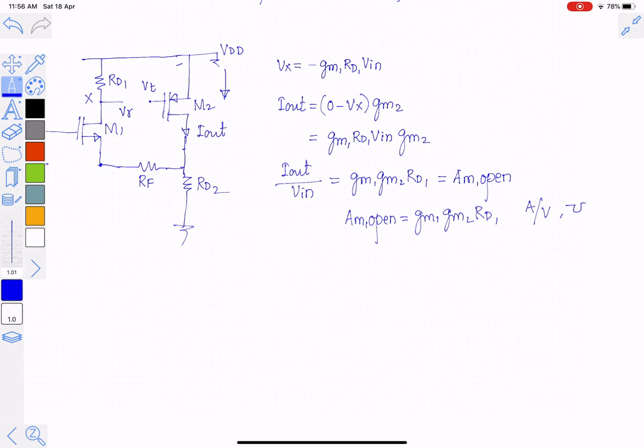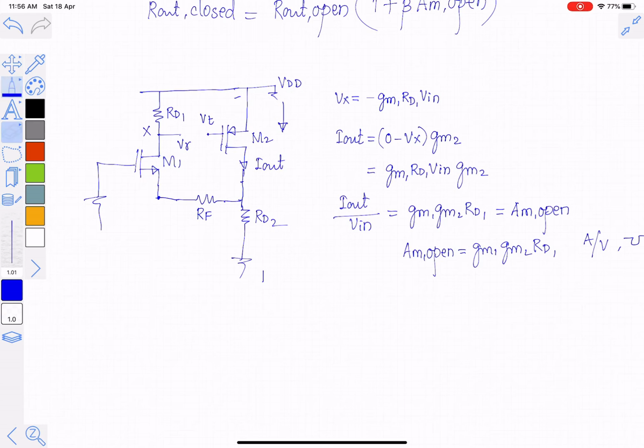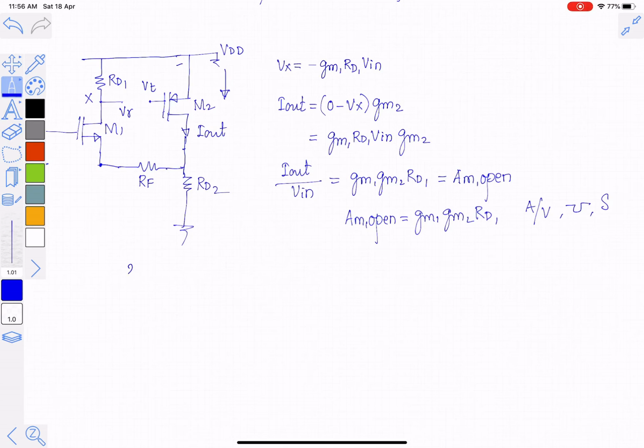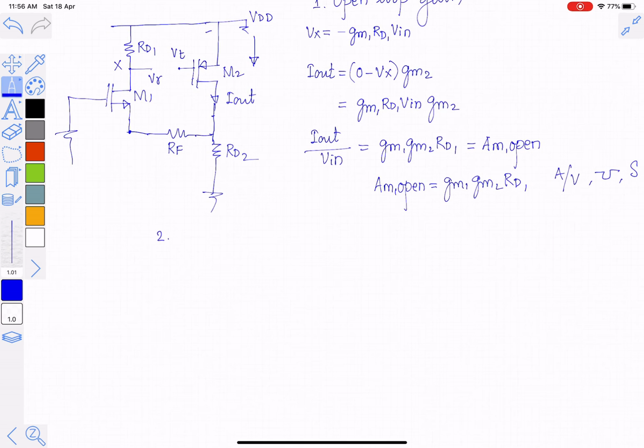Now from this we can see that we can write the expression for Iout in this case. So second part that we are doing it. So first we calculated what is called as the open loop gain. We have to find out what is closed loop gain now. So first for that purpose we have to find out what is loop gain.